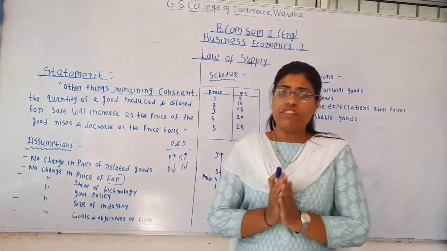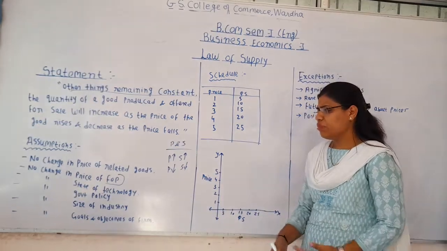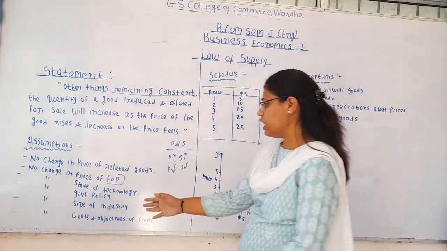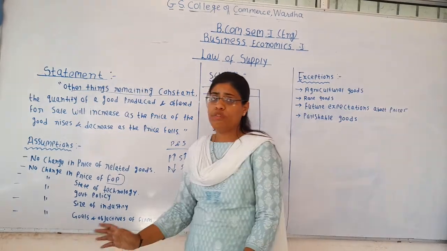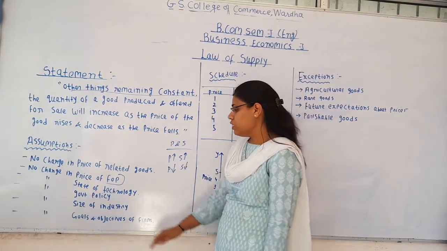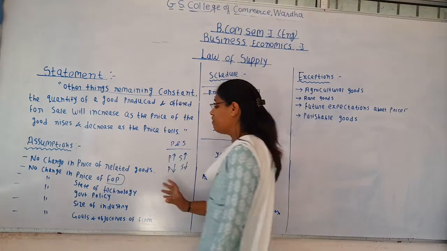Therefore, in the law of supply, it is assumed that during a given period of time there is no change in the prices of the factors of production. The next one is no change in the state of technology.